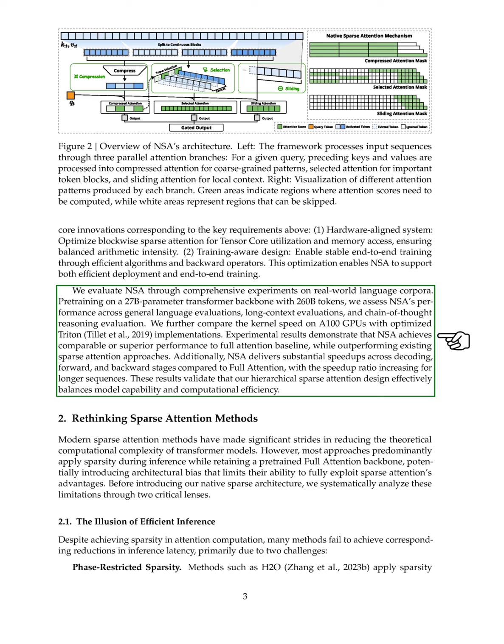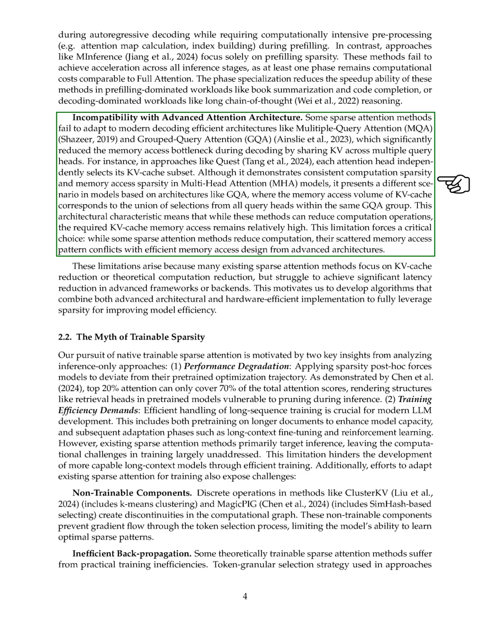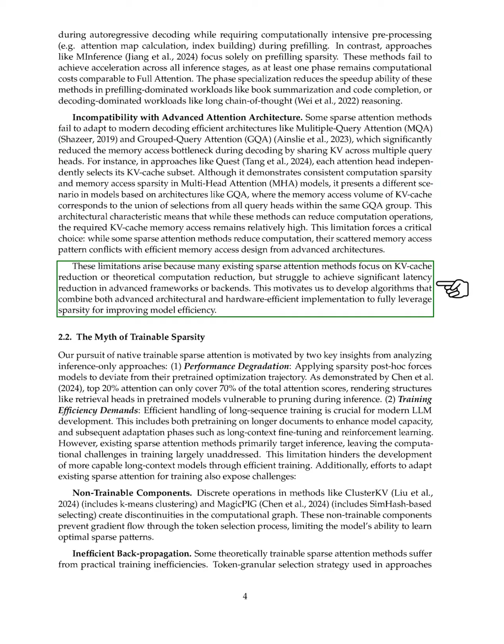We also reflect on modern sparse attention methods, which have made progress in reducing computational complexity but often only apply sparsity during inference. This can lead to architectural biases that limit their effectiveness. We analyze these limitations, particularly the challenges of phase-restricted sparsity and incompatibility with advanced attention architectures. Many methods struggle to achieve meaningful latency reductions, prompting us to develop algorithms that effectively combine advanced architectures with efficient implementations to fully utilize sparsity for improved model efficiency.